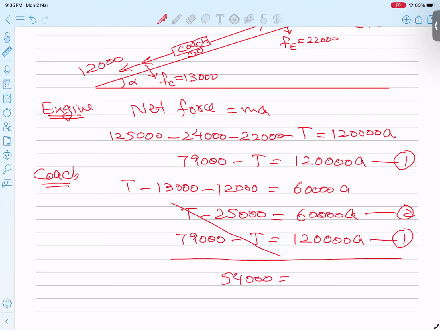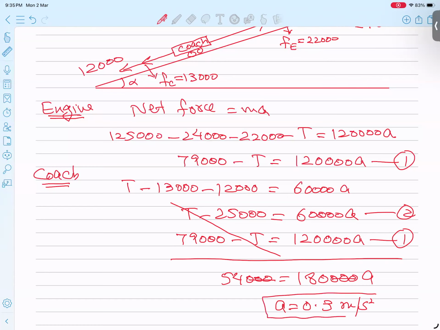On the other side, 120,000 plus 60,000, I am getting 180,000. The 3 zeros cancel out, so 54 divided by 180, and I am getting 0.3 acceleration. Alhamdulillah, this is my answer. The point is very clear, and we got the acceleration, 0.3.